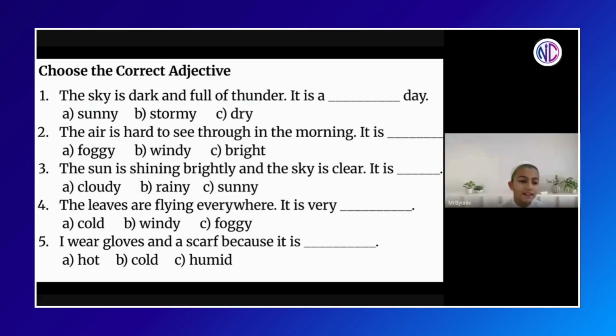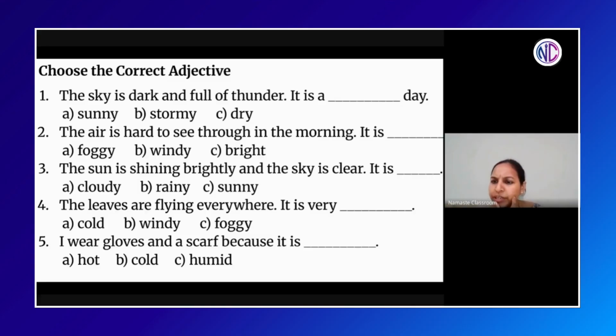Next one. The sun is shining brightly and the sky is clear. It is a sunny day. Next one, Meda. The leaves are flying everywhere. It is very windy. Very good. Next one, Idris. I wear gloves and a scarf because it is humid. Cold, sorry. It is cold.